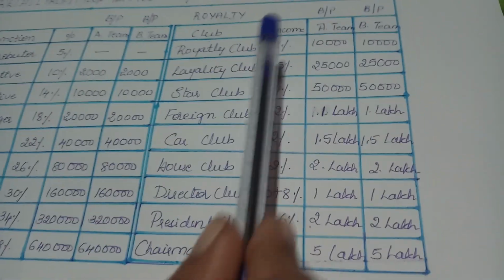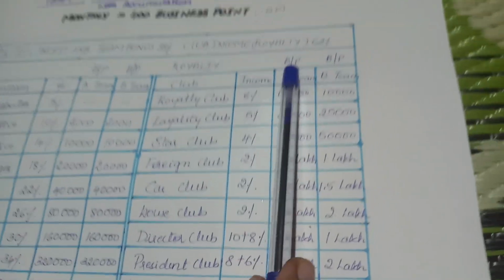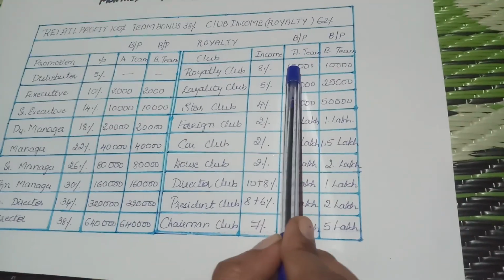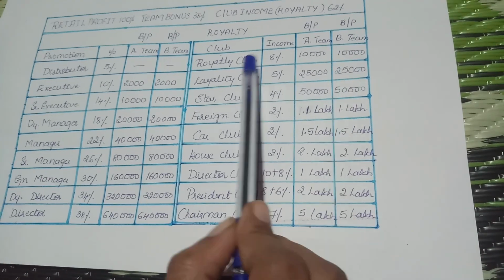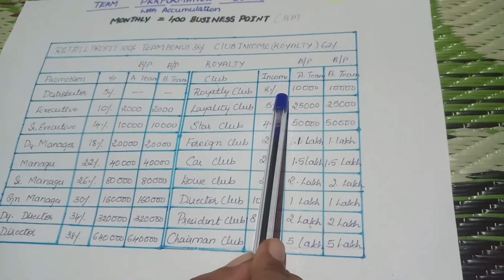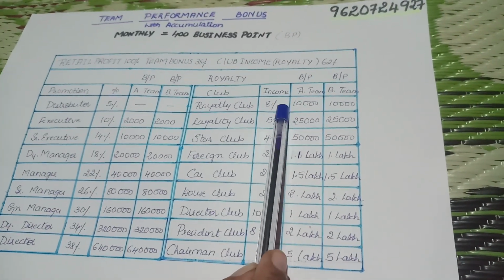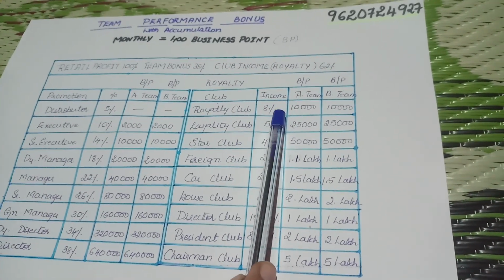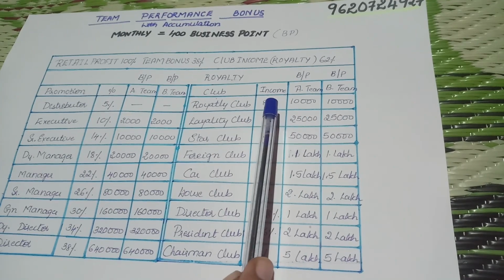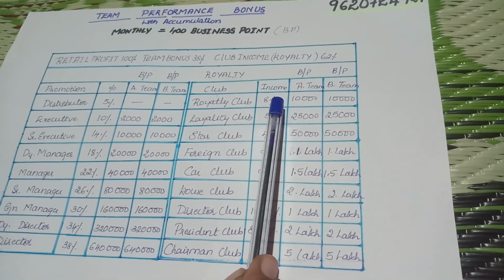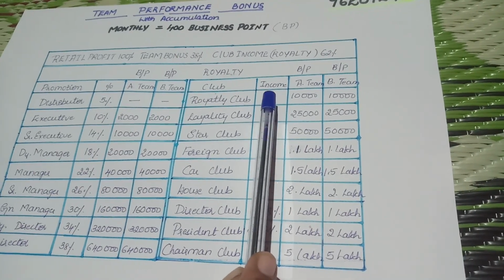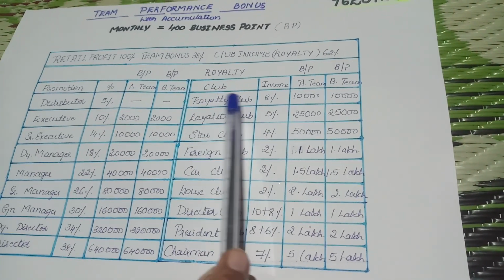So coming back to royalty. Once you get the same process, A team, B team, 10,000, you get a royalty income. That is 8% of the company's total turnover for that particular month. For example, the company has made a turnover of 12 crore or something. And its actual percentage, that is 8%, that 8% will go to the royalty club.